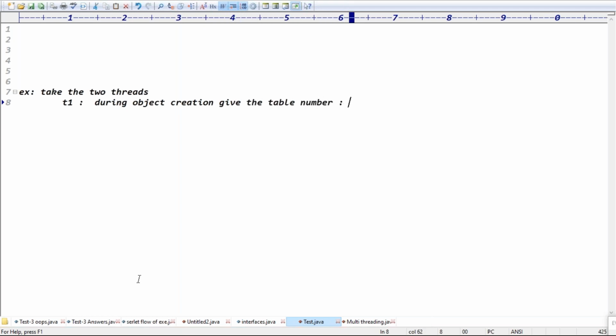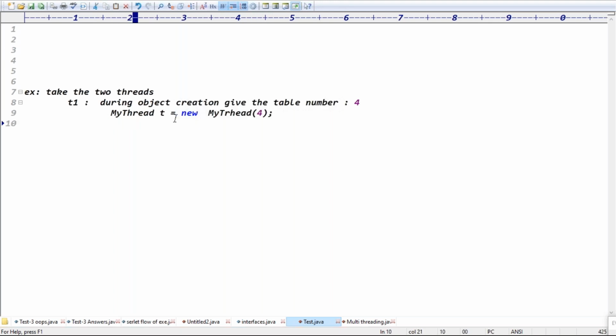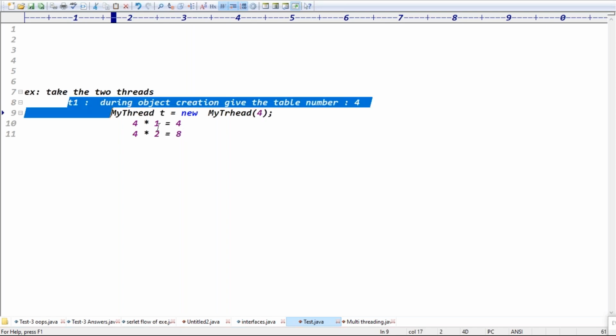If I give 4, what happens? During object creation, like MyThread t = new MyThread(4), I want to print the 4th table: 4 1s are 4, 4 2s are 8, something like this. This thread is printing the 4th table.